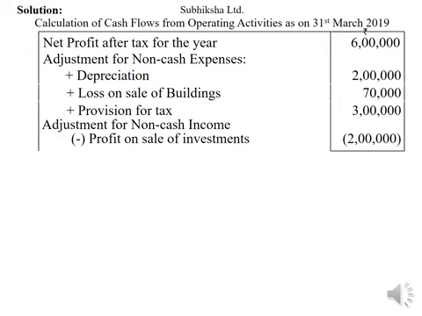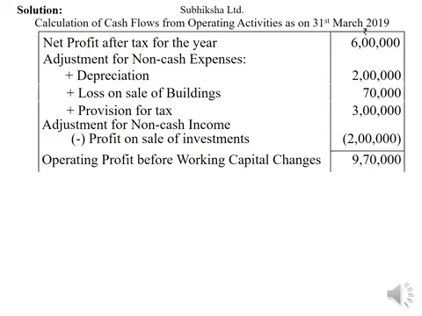Therefore, that profit is already added to find out profit after tax for the year. Therefore, to find out cash flows from operating activities, the amount has to be deducted from the net profit. So it amounts to 9,70,000. Operating profit before changes in current assets and current liabilities amounts to rupees 9,70,000.